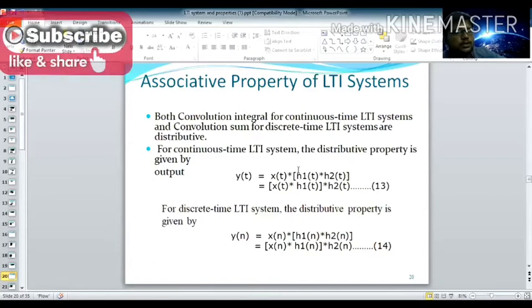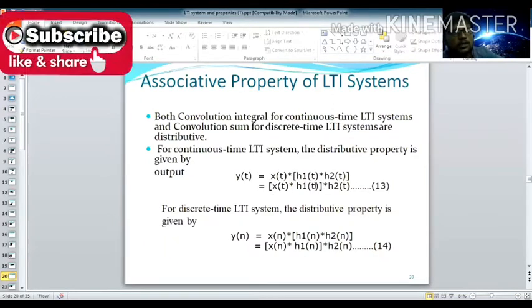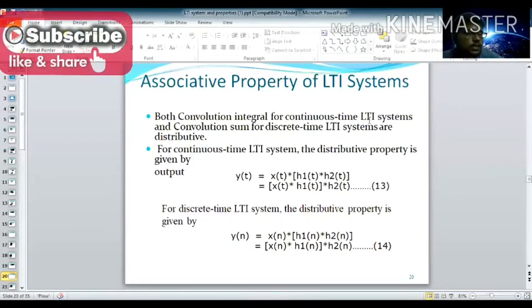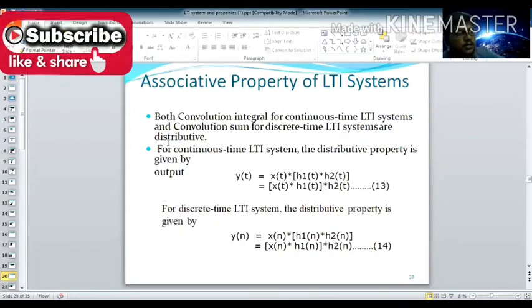X of t star h1 of t star h2 of t. Now the bracket will be changed: the last two terms here, the first two terms here. See, both the convolution integral for continuous time LTI systems as well as the convolution sum for discrete time LTI systems are associative. Sorry, I said distributive earlier, but this one is associative, not distributive.